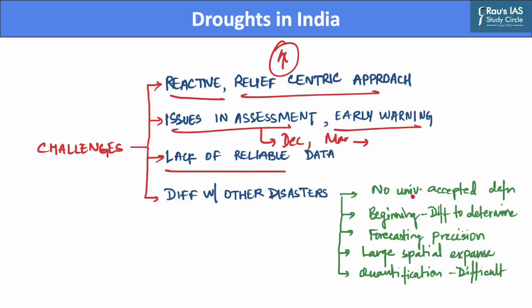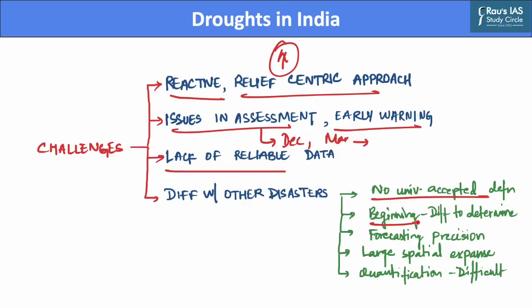First is that drought has no universally accepted definition that encapsulates the entire complex nature of drought management.